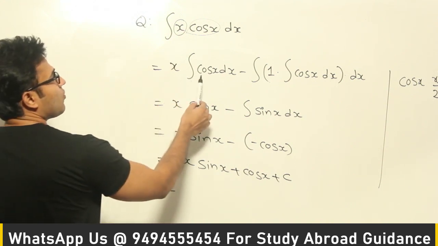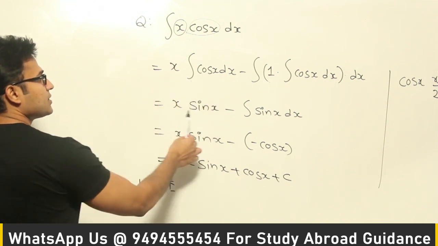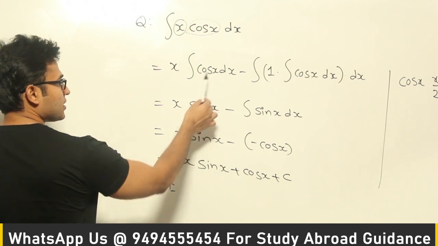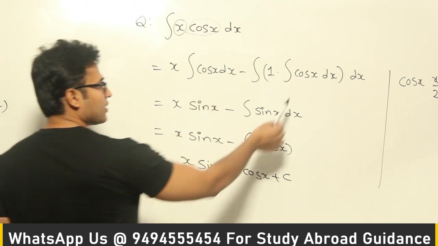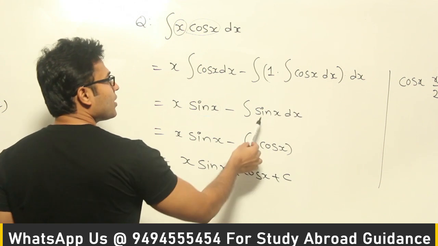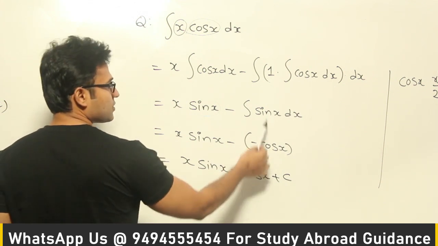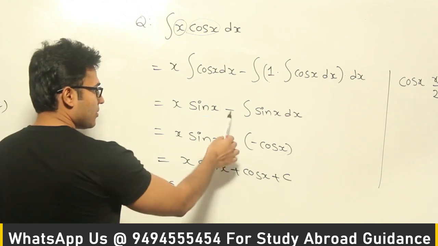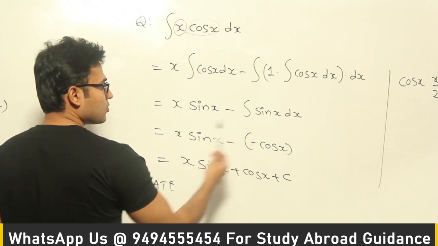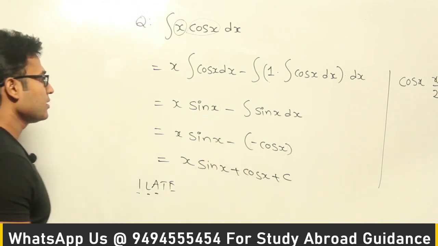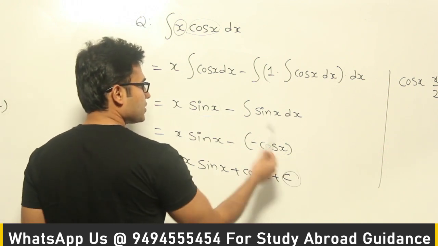Now x into, what is integral cos x dx? It is sin x. Why? D by dx of sin x is cos x, right? So again it is sin x. Now what is integral sin x? It is minus cos x. Why? D by dx of minus cos x is going to be sin x, right? And minus, so it is going to be plus. Got it? At the end just use constant.